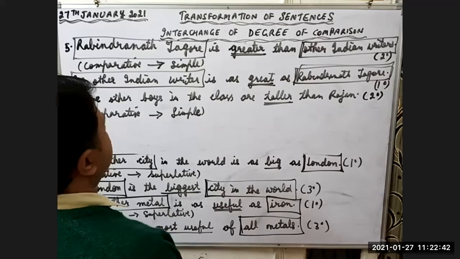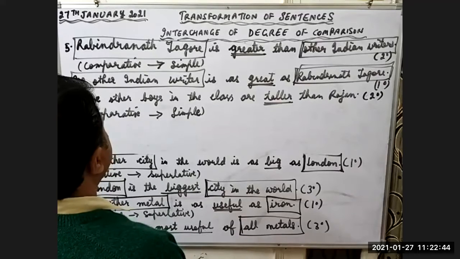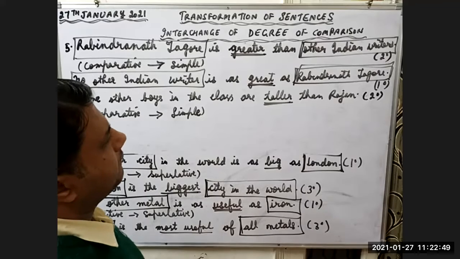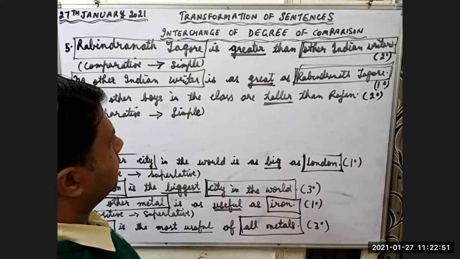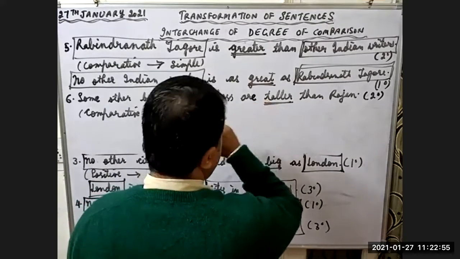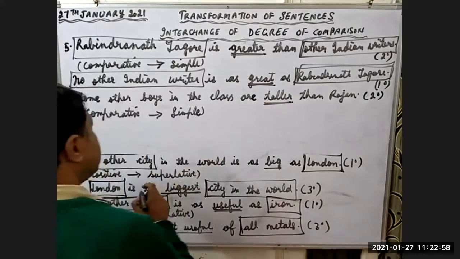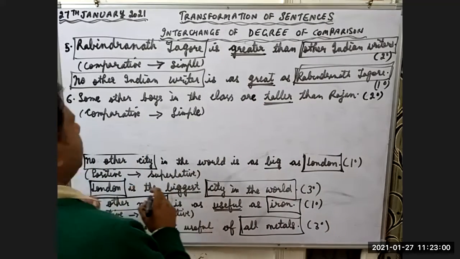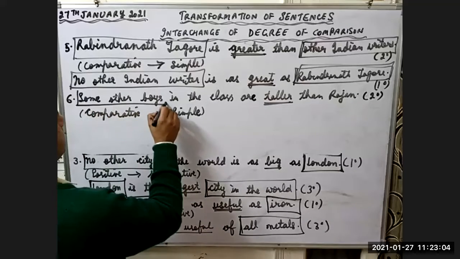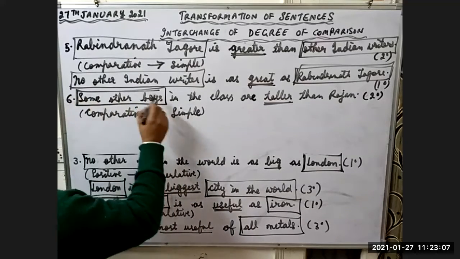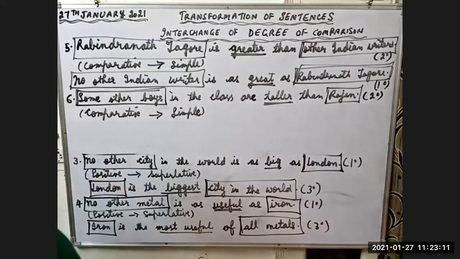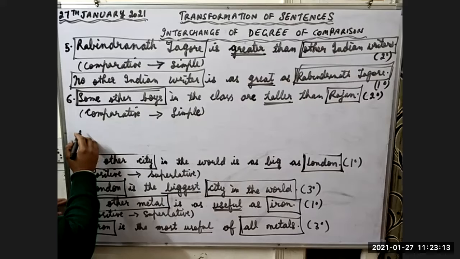What are you saying? I don't understand. Sir, I'm asking that in the example that Anushakya gave, Rajan is taller than any other boy in the class. But the example that you gave here, some other boy is taller than Rajan. Rajan is not taller than any other boy. Okay, I got your point. Some other boys, right? We are comparing some other boys with Rajan. So you can write like this.